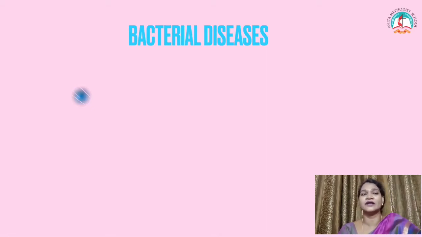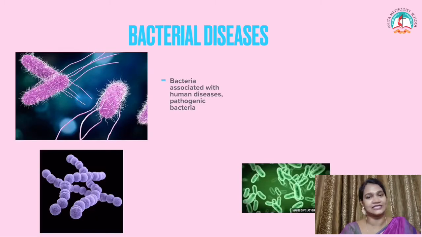Now there are some groups of bacteria that can cause disease. Bacteria associated with human diseases are called pathogenic bacteria. It's nothing but bacteria which cause disease for human beings. They may emit toxins and affect the body. Once bacteria enter inside our body, they emit some toxic poison substance, and this poison can affect the body.